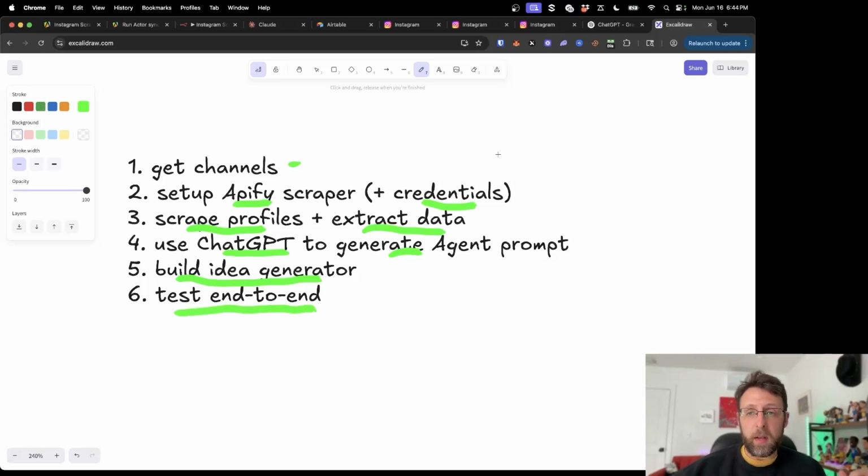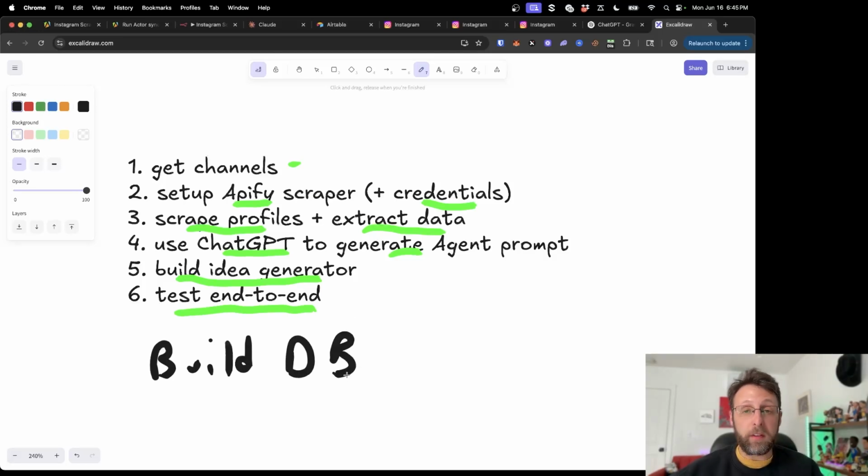I guess one thing I didn't put in here, somewhere along the way, I'll put this down here. I'll say we're also going to build, and I'll just put DB for database. We'll build the database along the way. So I'm going to be using Airtable to build this database. I think we'll do it a couple different ways. We'll probably have a sheet for all the channels so that as we want to grow and scale the system, we can keep adding in new competitors over time and get new results, which seems pretty cool.